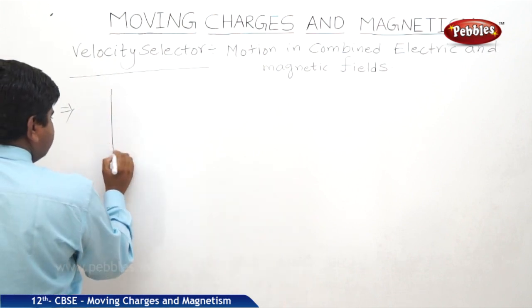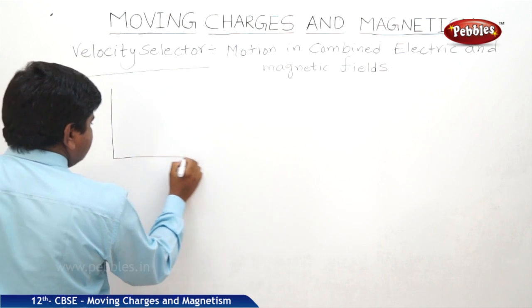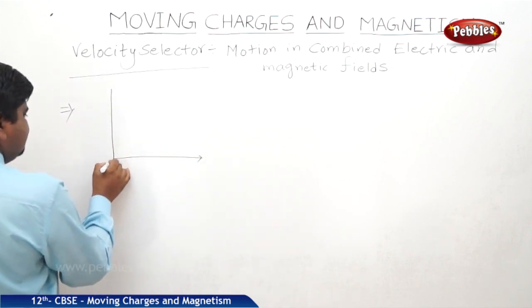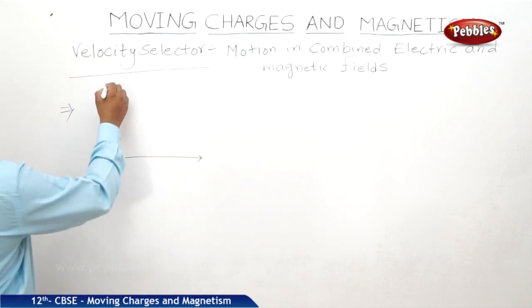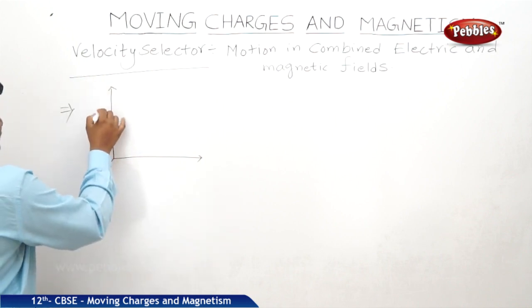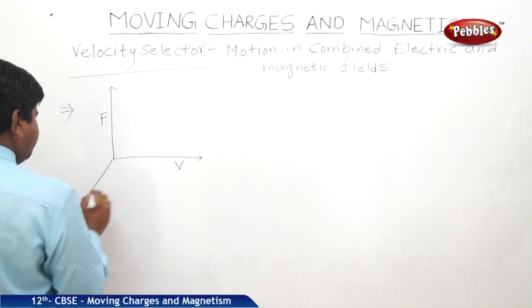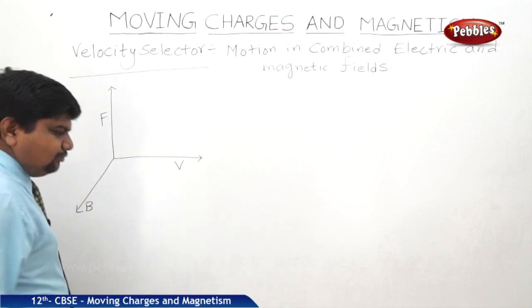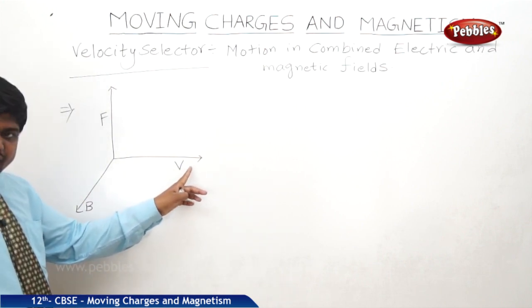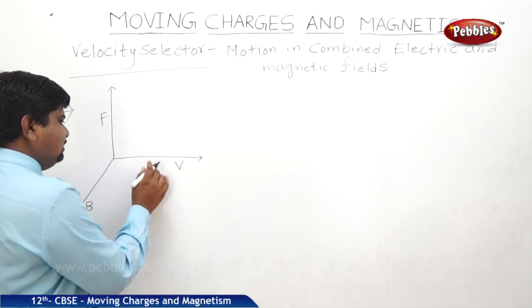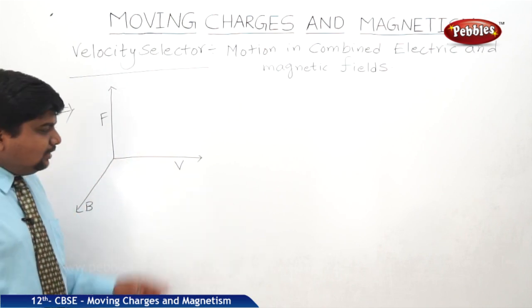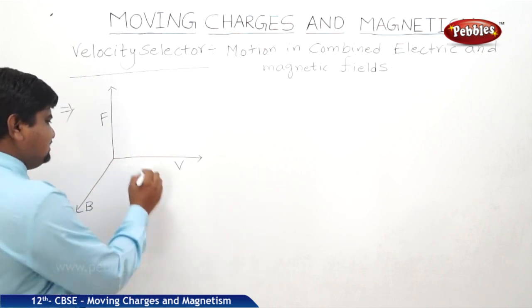So F is like this, V is like this, and B is like this. This is F, this is V, this is B. V is along the x-axis. Therefore, it is the x component of the velocity. What is the unit vector along the x-axis? i.